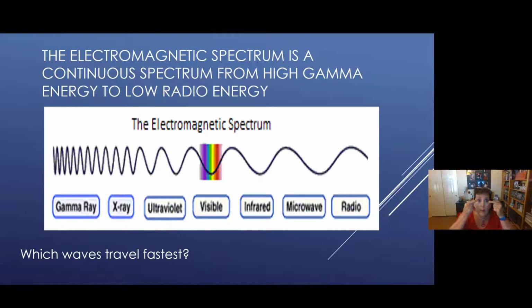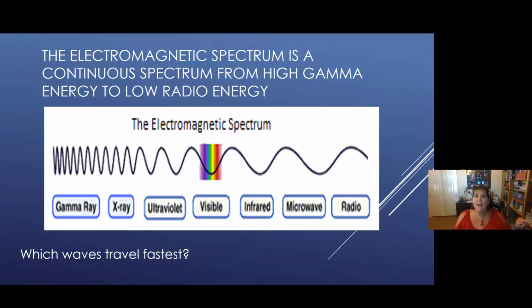That's what a human eye detects, the rainbow of colors. Visible aren't dangerous. They hit our eyes, they hit us all the time. We have visible light waves from the sun and from light bulbs. They're not dangerous. Next to visible, we have IR, or infrared. Those are heat waves.